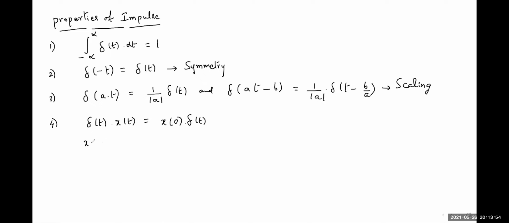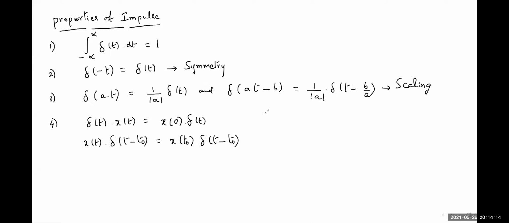Or if x of t is multiplied with del of t minus t naught, then it should be equal to x of t naught into del of t minus t naught.